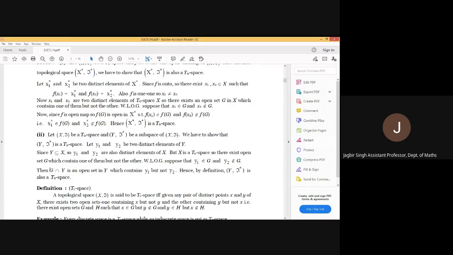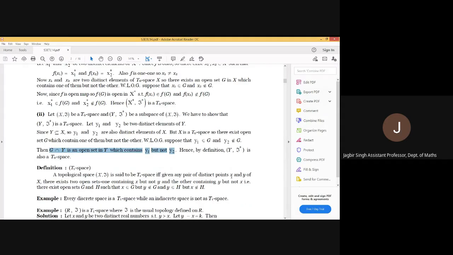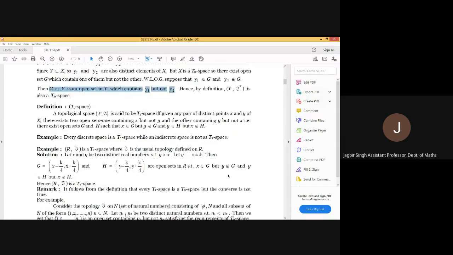Hence, we are having an open set in Y which contains y1 but not y2. Therefore, Y with topology T star is a T0 space. Okay. The next one, T1 space. In a T0 space, we were having two elements and one open set which contains one element, not the other.